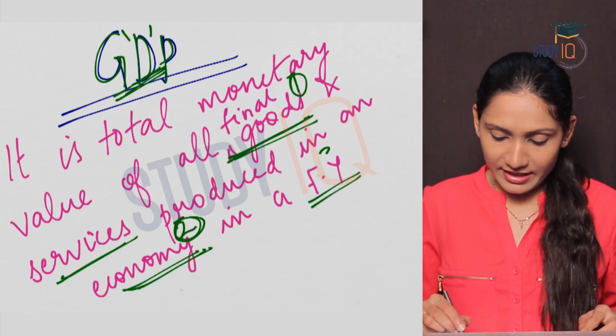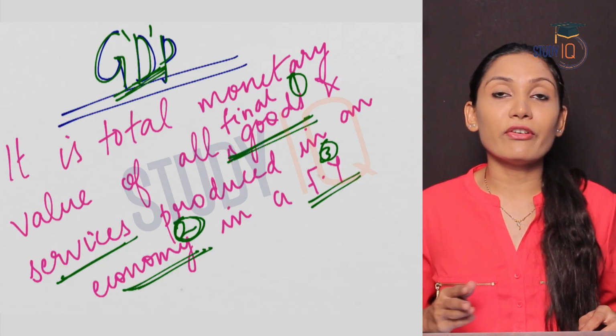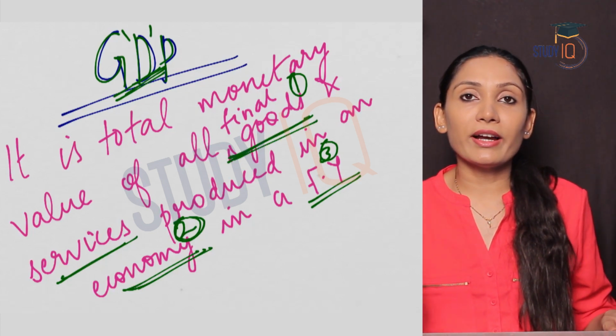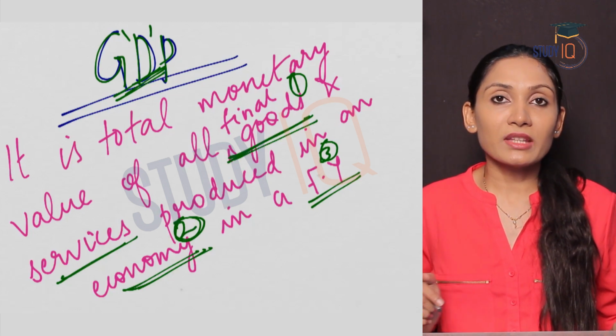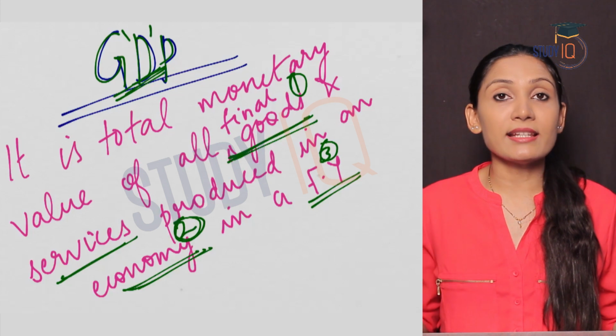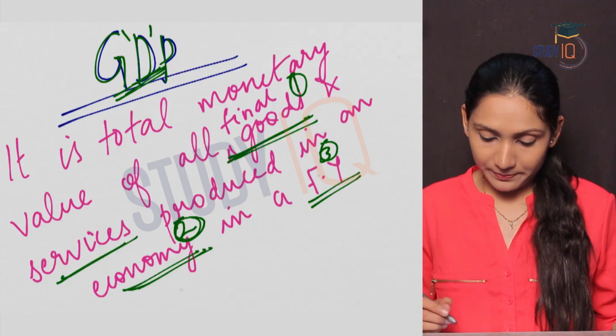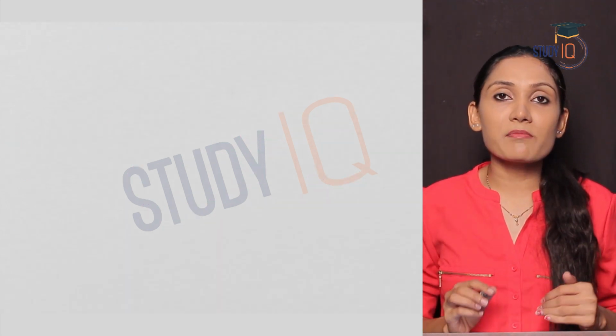Third one is financial year. So the time period is one financial year. In India, a financial year begins on 1st of April and ends on 31st of March. And financial year is also known as accounting year. Now let us see these terms in detail.